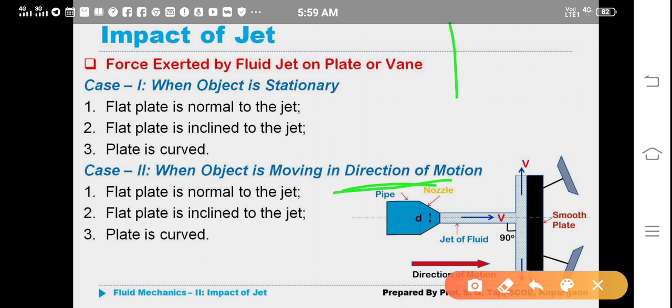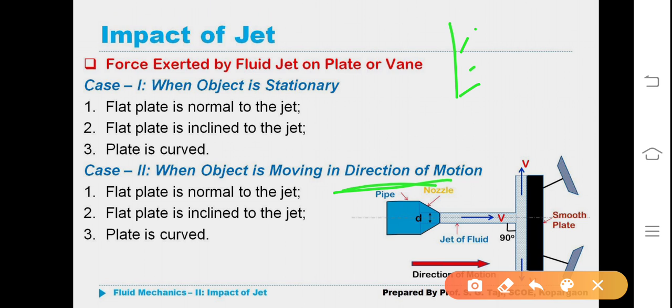Suppose this is the plate, a flat plate. We are saying it is moving. Moving means it occupies a new position, which you can show in dotted line. When we say it is moving, the plate also moves with some velocity. Let us take another symbol, small u. Small u is the velocity of the plate, where v is the velocity of the jet.